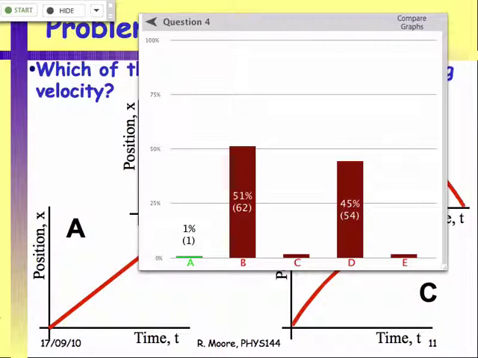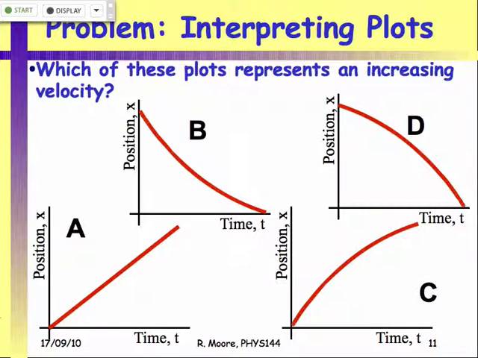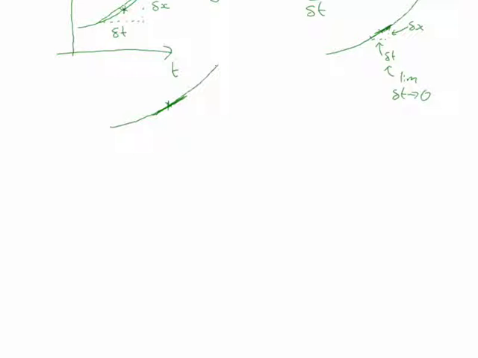So B is the right answer. Now, of course, you want to know why B is the right answer. Let's do both of them side by side.